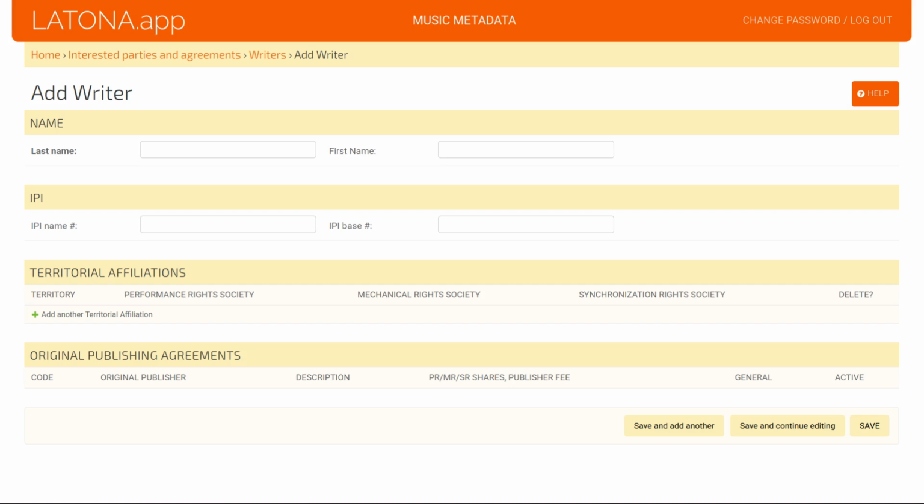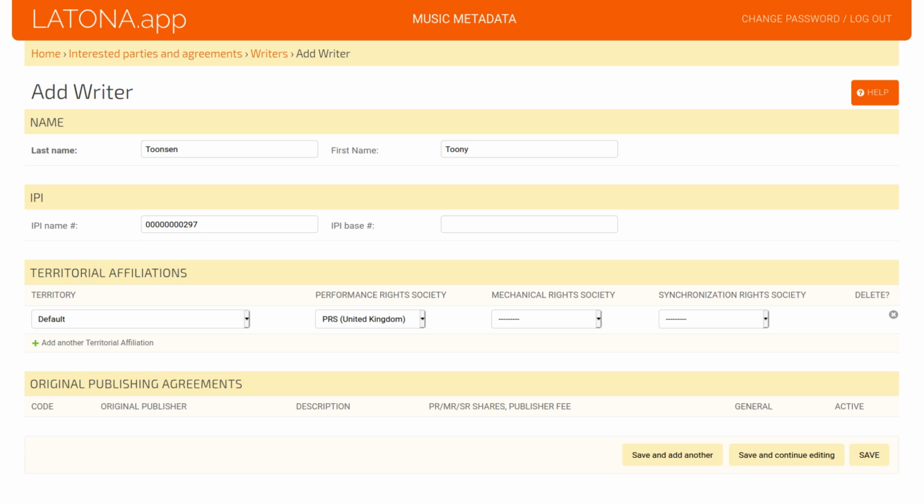In the second, you enter the writer's IPI name and base number. In the third, you enter the writer's collecting societies. Writers can have multiple, territorial affiliations, although this is still quite unusual. I covered it in a separate video, linked above. As shown in this example, the first territory must be set as default, meaning all territories not explicitly specified.